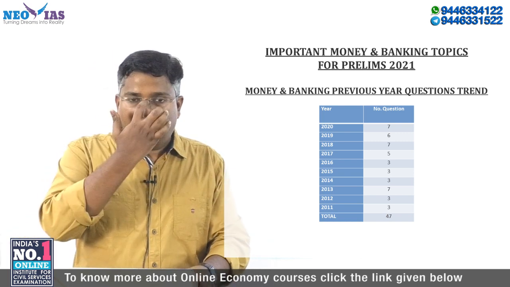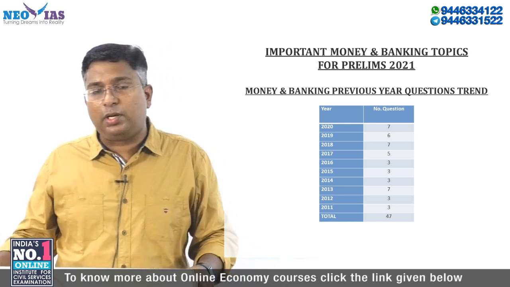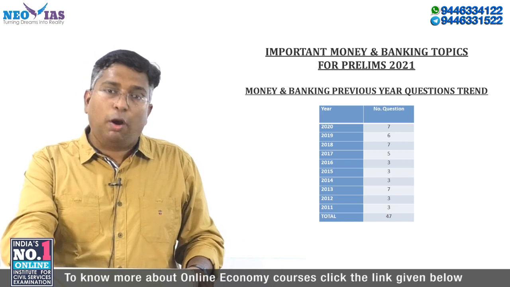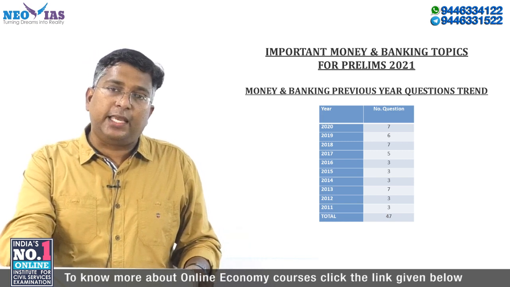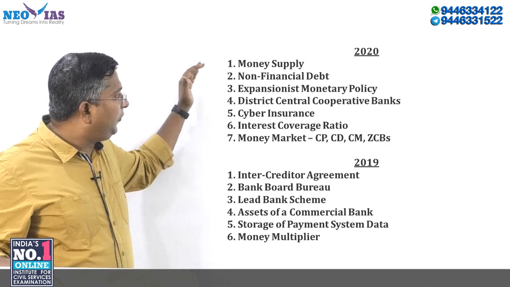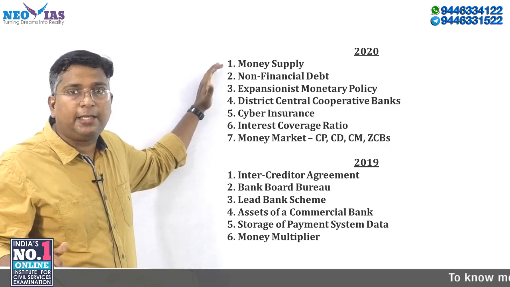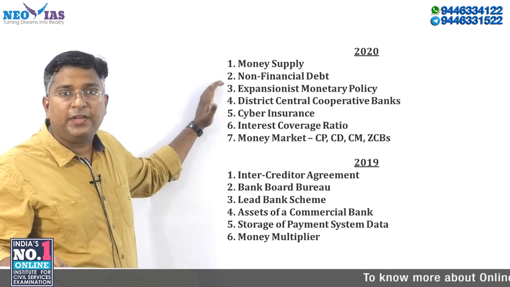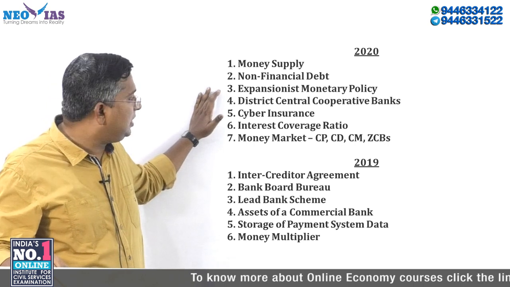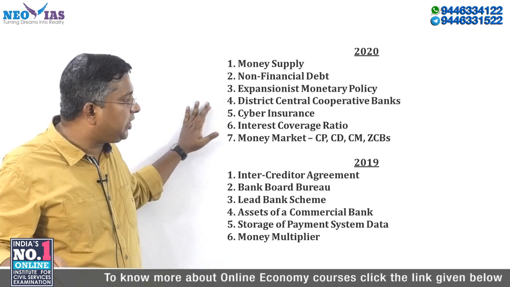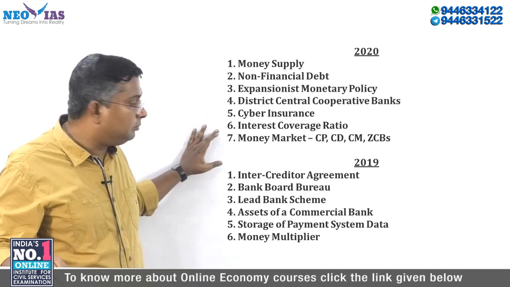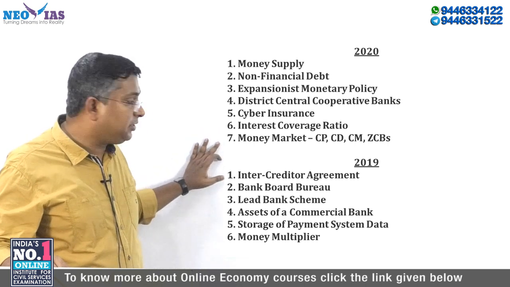Before discussing the important current affairs topics from money and banking, I just want to show you the topics asked from money and banking in these 10 years. In the year 2020, UPSC asked questions from the concept of money supply, non-financial debt, expansionist monetary policy, District Central Cooperative Bank, cyber insurance, interest coverage ratio, and money market.